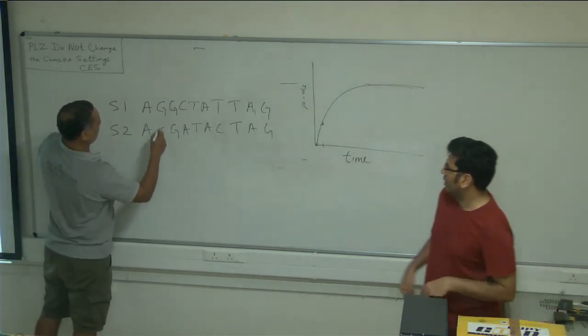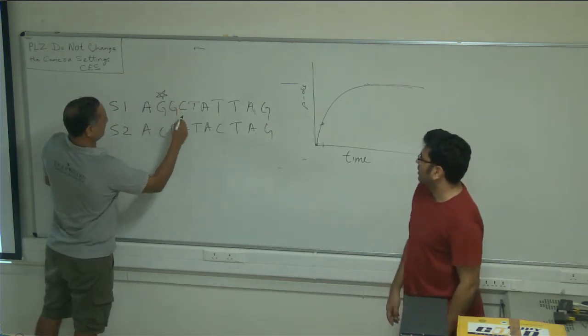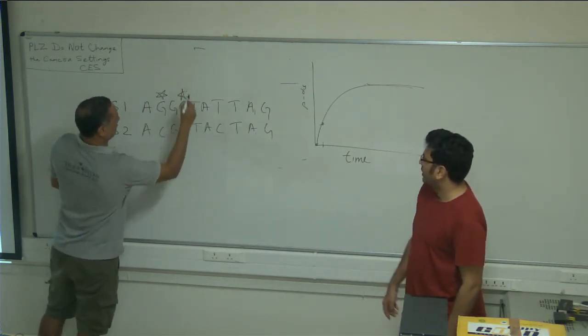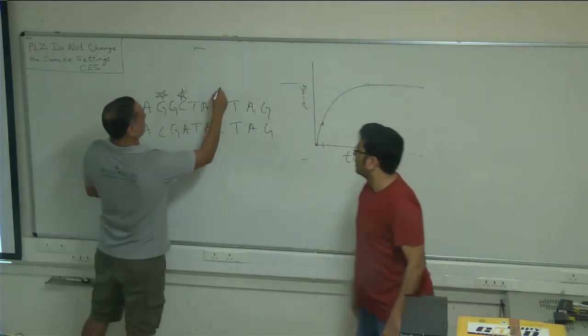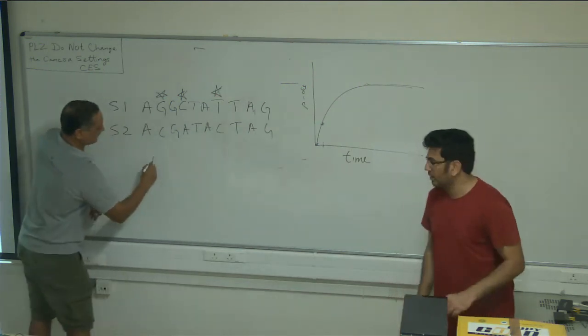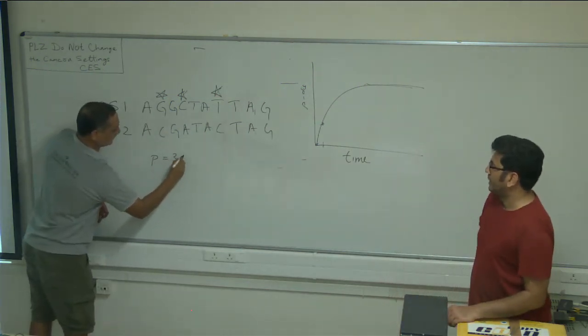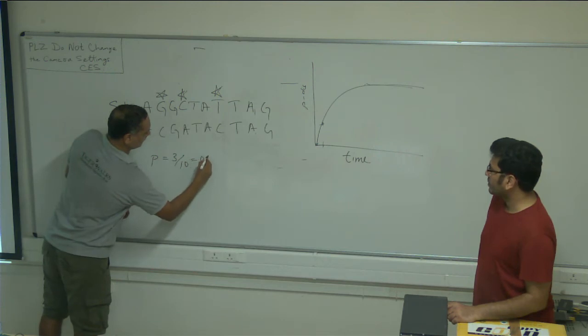Where are they? Second, here, here, and this one. So what's the p distance? 3 by 10, 0.3.